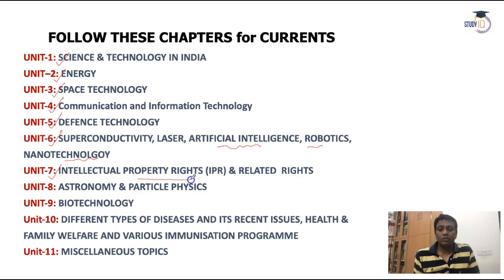The seventh chapter is intellectual property rights. The eighth is astronomy and particle physics. The ninth is biotechnology. The tenth is different issues, health and diseases, various immunization programs, and the last one is some miscellaneous topics. So these are all the relevant topics and chapters required for UPSC, either for the traditional parts or for the contemporary issues.